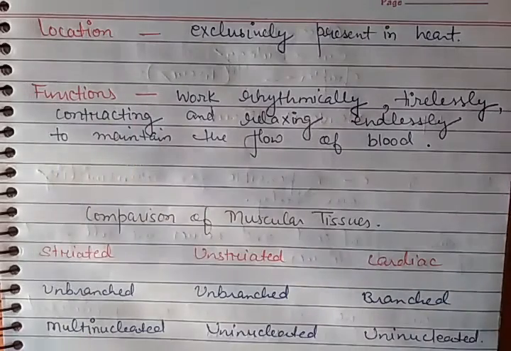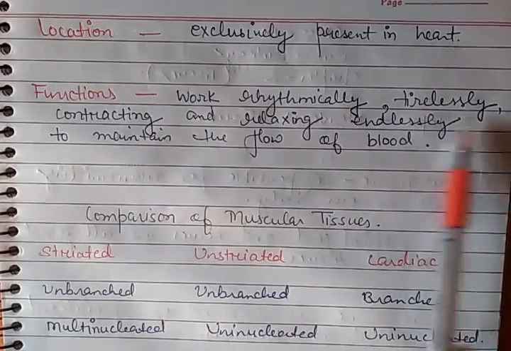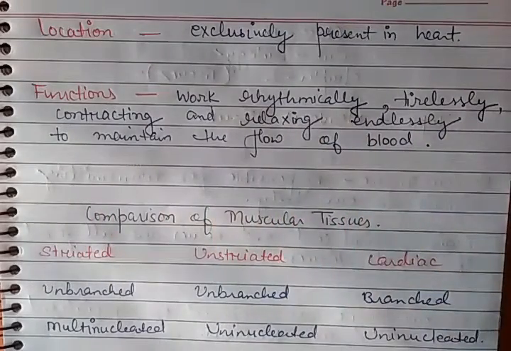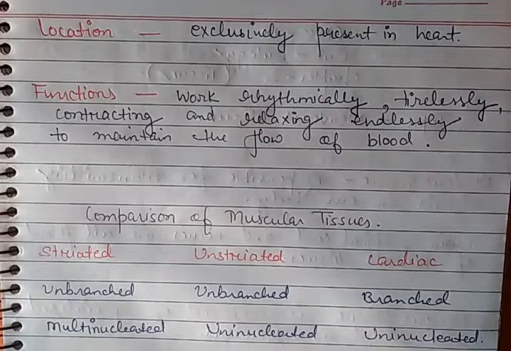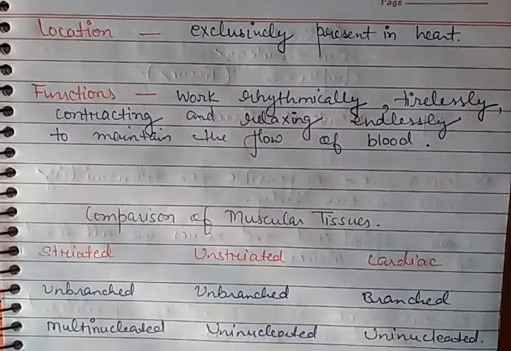Okay, functions, what can you write in the functions? They work rhythmically, tirelessly, contracting and relaxing endlessly to maintain the flow of blood. So here you can say they work rhythmically, they contract and relax in a rhythmic manner. Tirelessly means they do not get tired, they never get tired. If they get tired, life will end. So they contract and relax endlessly throughout life, till the end of life, means till death.